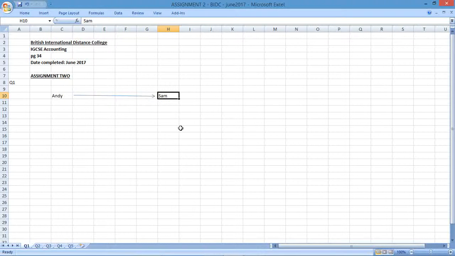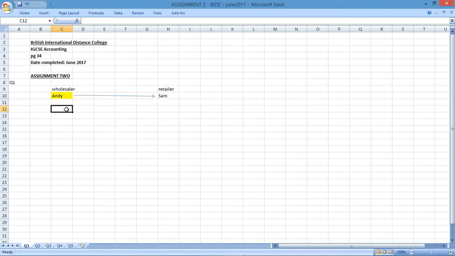He supplies goods on credit to Sam, who has a general retail store. So we have a wholesaler and we have a retailer. Sam's account in Andy's ledger is shown below. So now we've got Sam's account in whose books? Andy's books. So whose perspective are we looking at? Andy.